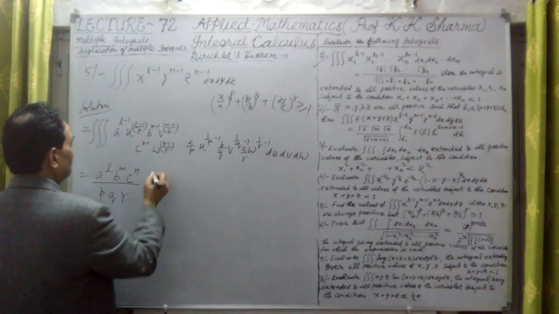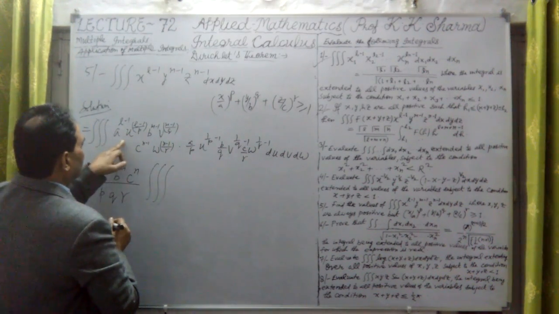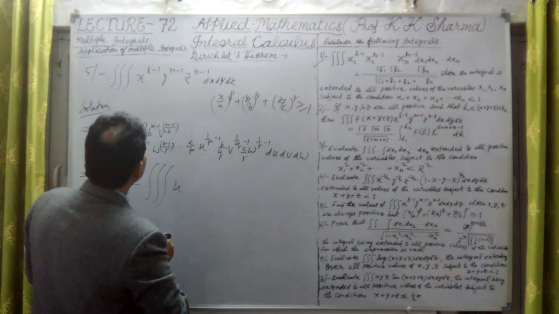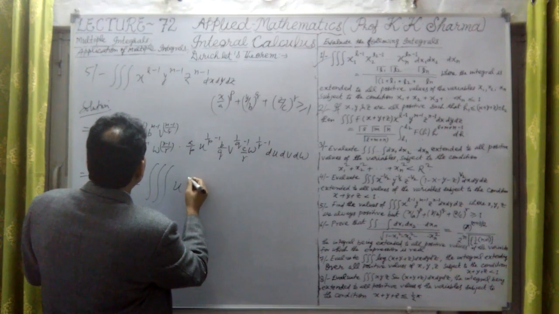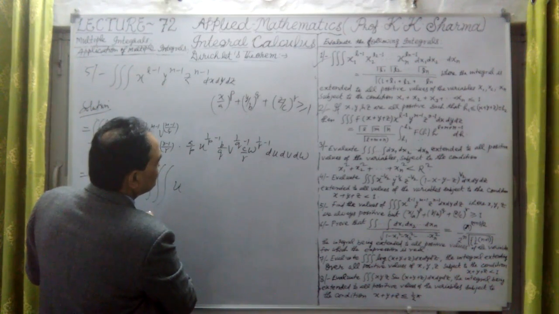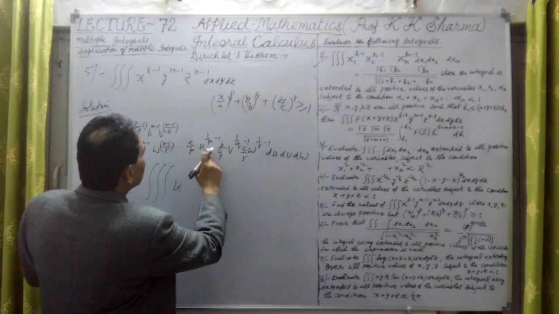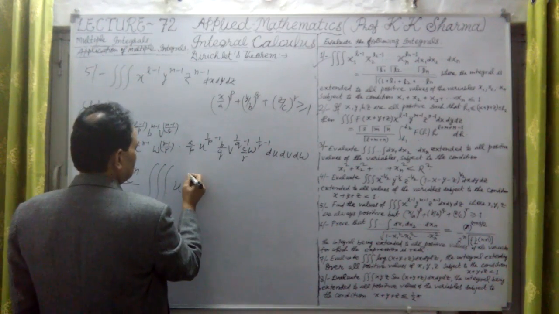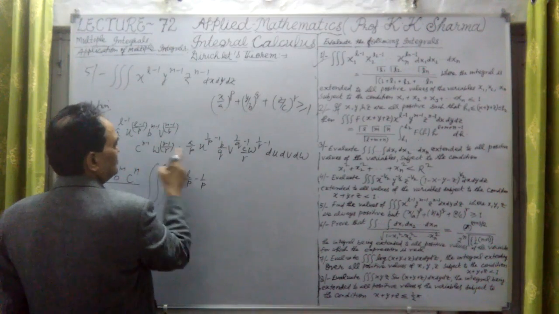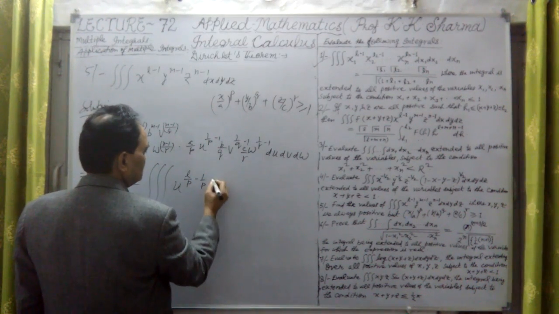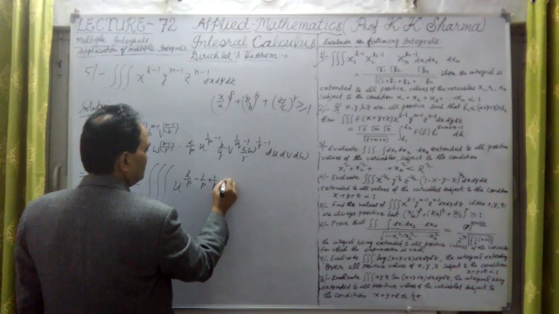Here are the separate values, with the integration sign. Now u is raised to the power l upon p minus 1. How can we write it? These values are also to be added up, so let me write them. This is l upon p, 1 upon p. That will be l upon p minus 1 upon p, plus this value, u raised to the power, that means plus 1 upon p minus 1.